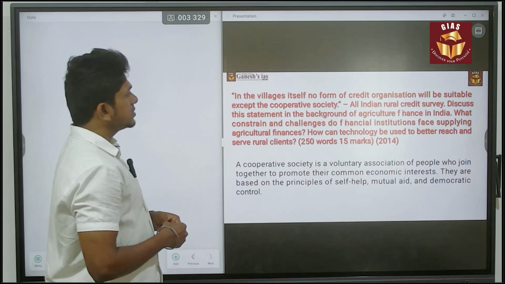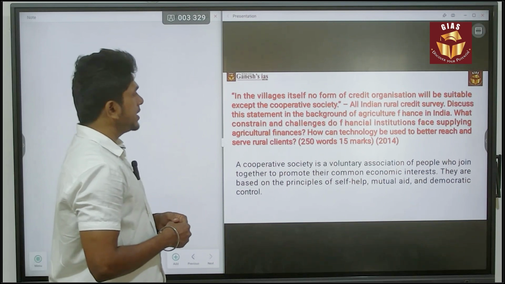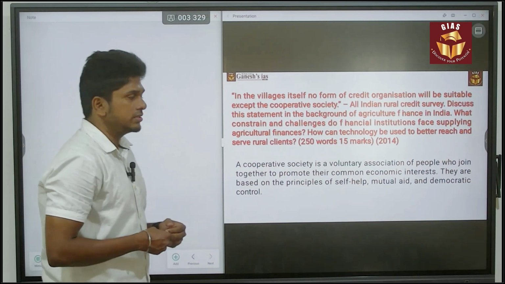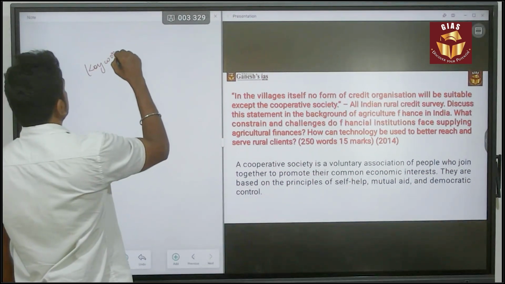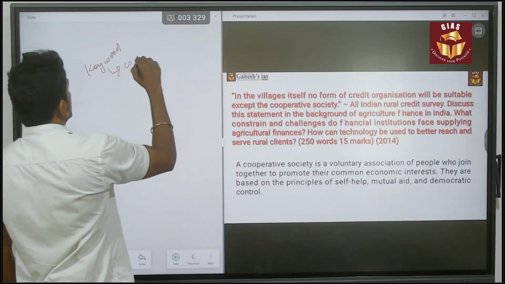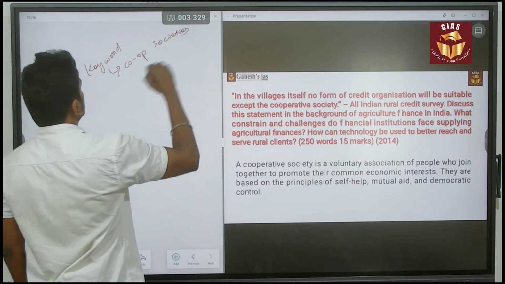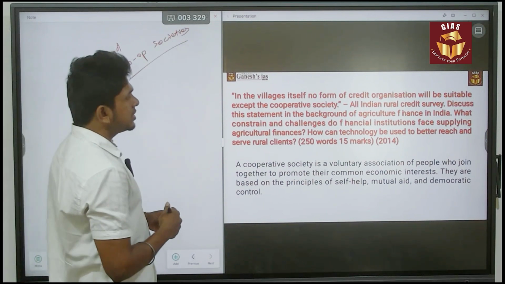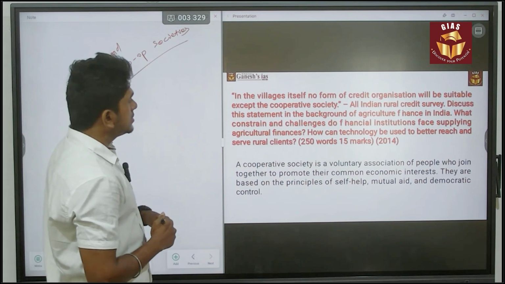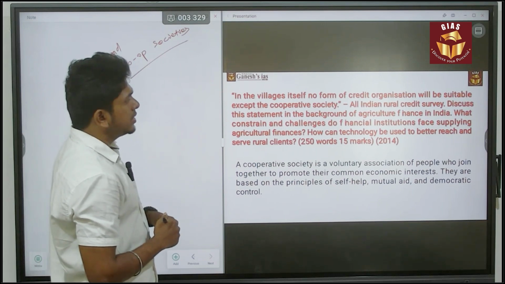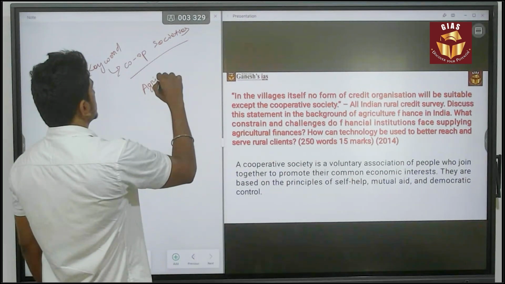In the villages itself, no form of credit organizations will be suitable except the cooperative society. So the keyword here is cooperative societies. Next, it is the report of the All India Rural Credit Survey. Discuss this statement in the background of the agricultural finance in India. Agricultural finance.